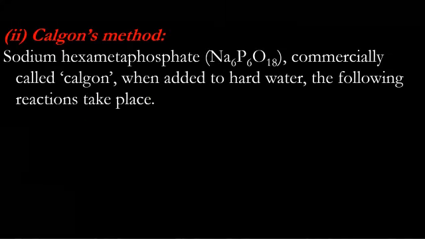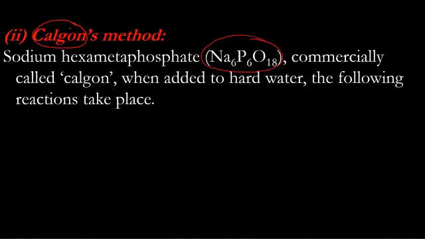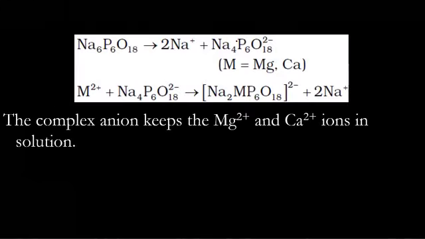Second, Calgon's method. Calgon is the compound sodium hexametaphosphate. When added to hard water, the following reaction takes place.